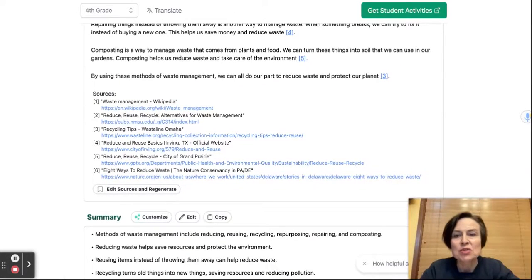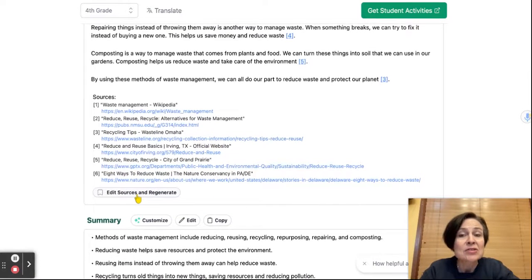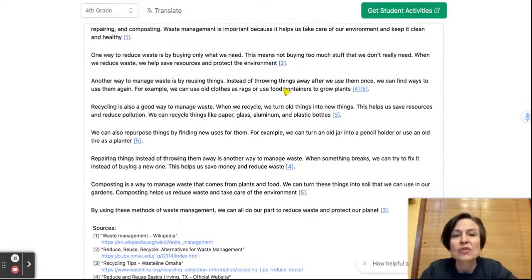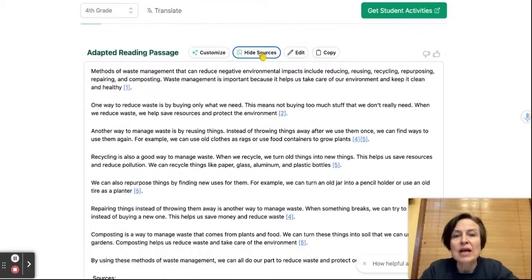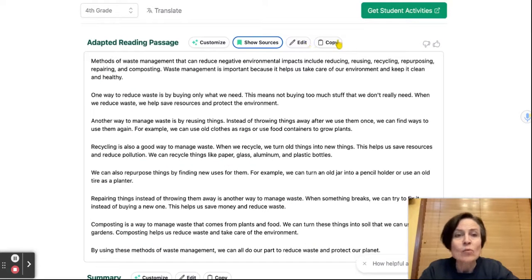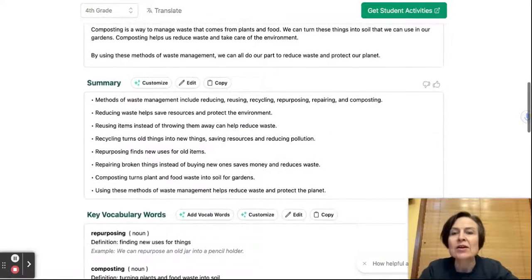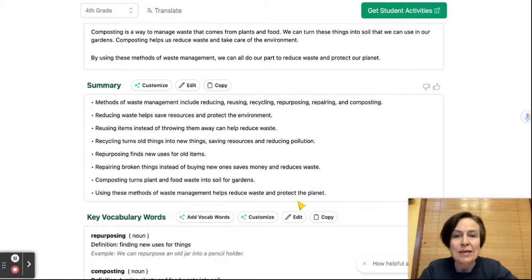Those are quality resources. If I wanted to get rid of one of those, I could edit the sources and it would regenerate without the source that I didn't think was very useful. So now I'm going to turn off hide sources. I can edit if I want, and I can just copy. Anything in Diffit here is editable. But wait, there's more.